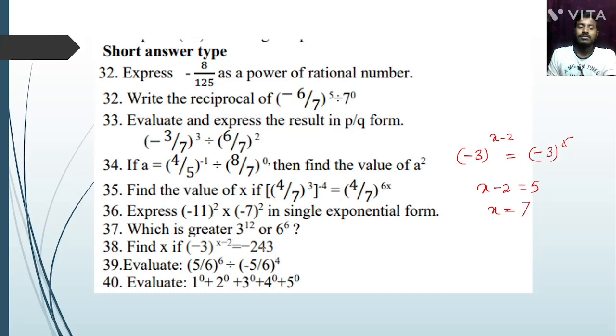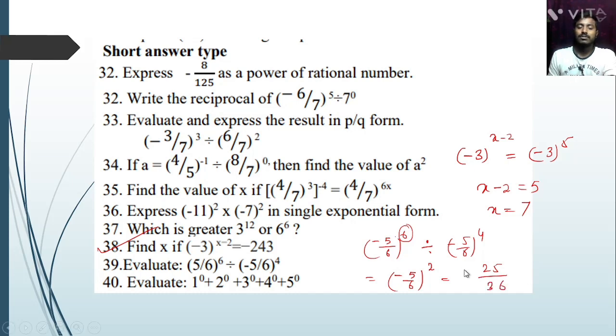Okay, next evaluate this. Here bases are not equal. We can write 5 by 6 whole to the power 6 as minus 5 by 6 whole to the power 6. Any doubt? Because the power is an even number, that's why we put the minus sign. So divide minus 5 by 6 to the power 4. Here now bases are equal, so put the formula, that is minus 5 by 6 whole to the power 6 minus 4, that is 2. So 25 divided by 36, minus squared, that is plus.